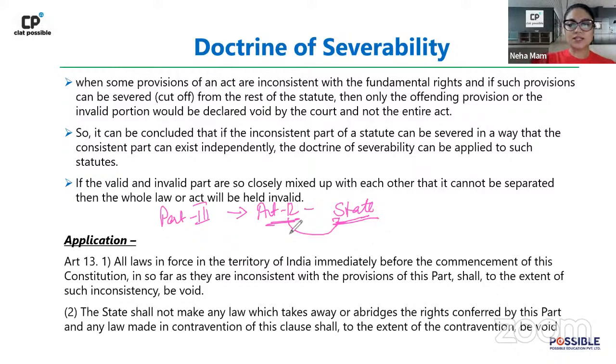Now let's begin. When you look at the doctrine of severability, what is severability? First you defined State. And why do we define State?